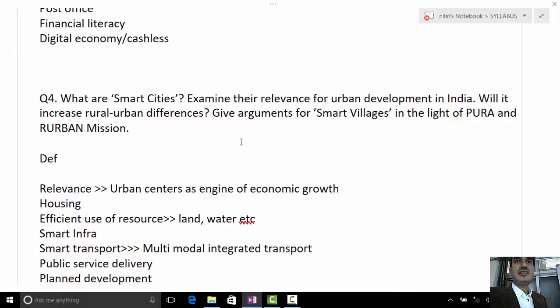So once our villages are smart, our agriculture will get an impetus, securing food security and income security to the farmers. Food security to the nation and income security to the farmers. Socio-economic indicators would improve.